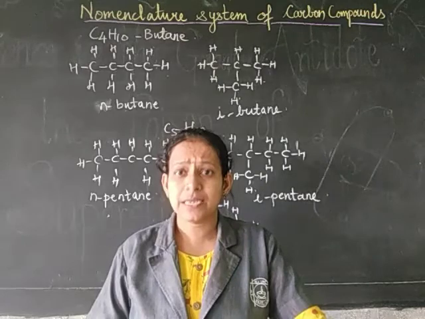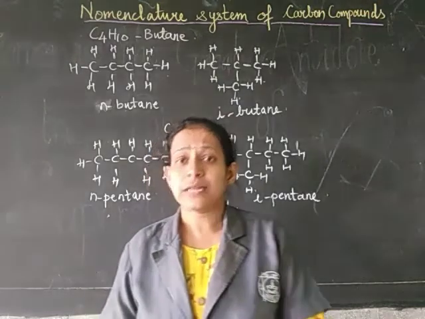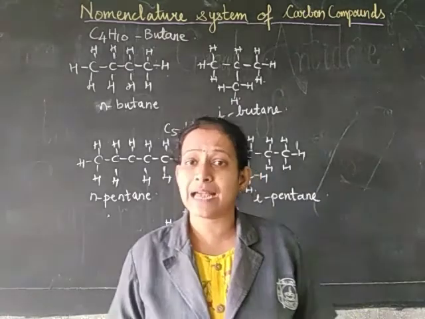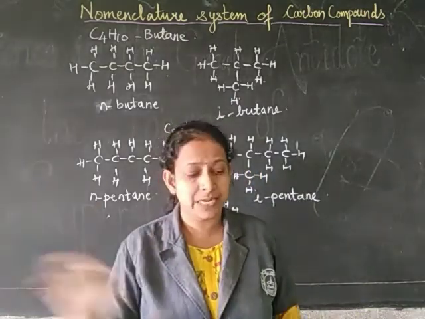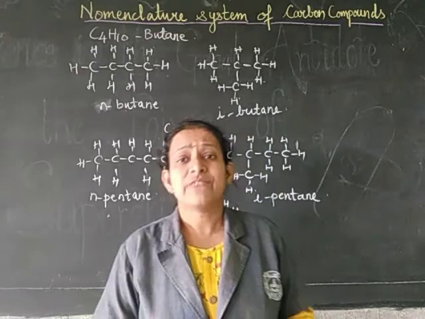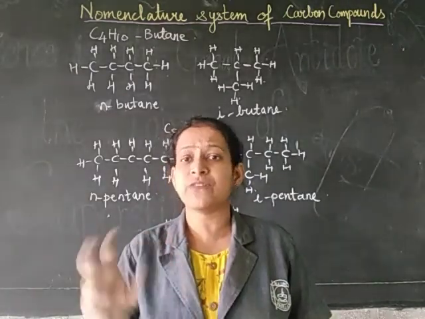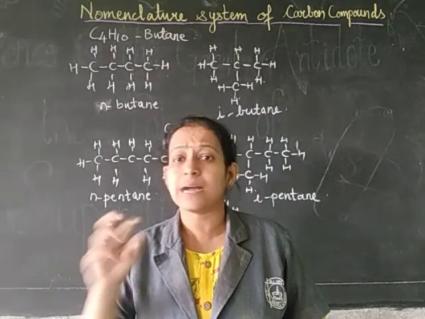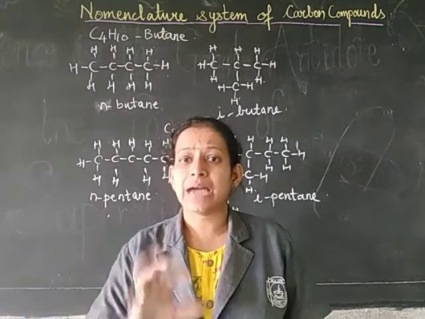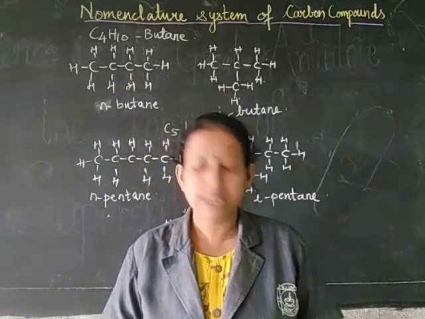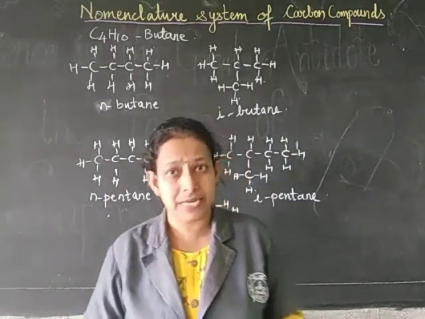That is why later on there came a new system of classification which was called the IUPAC nomenclature system, wherein IUPAC stands for International Union for Pure and Applied Chemistry. Remember, IUPAC stands for International Union for Pure and Applied Chemistry.